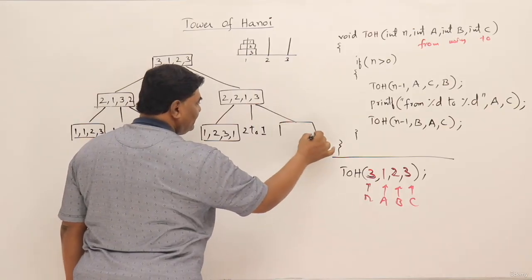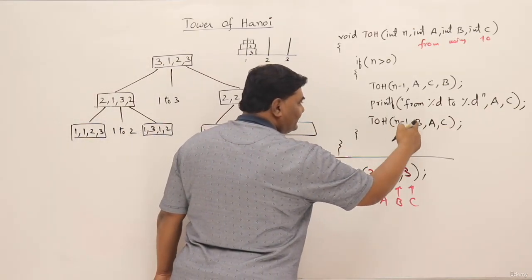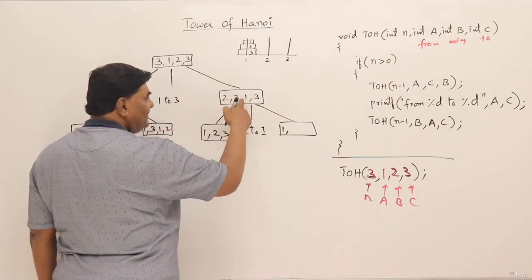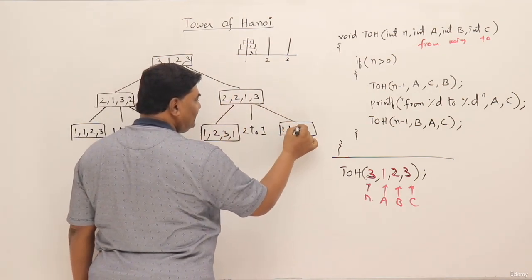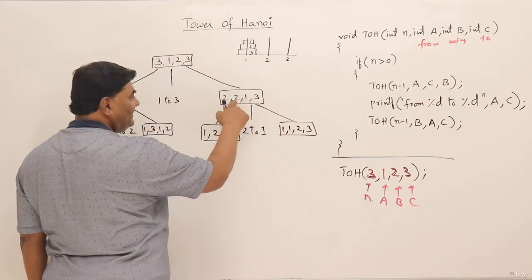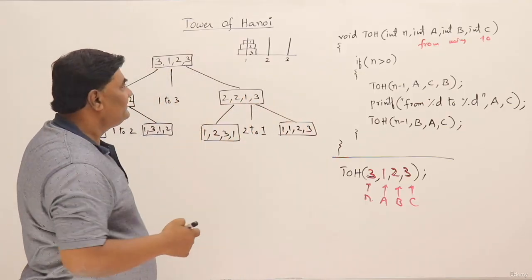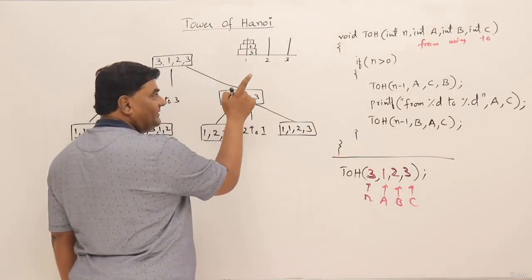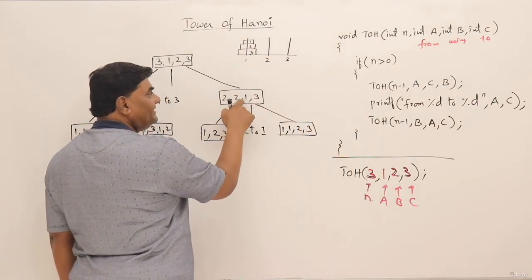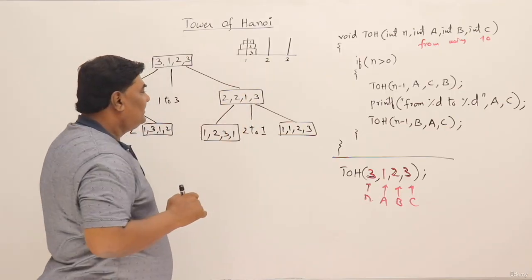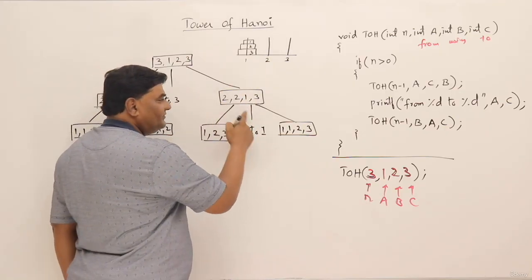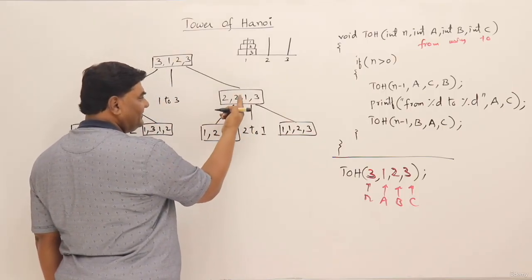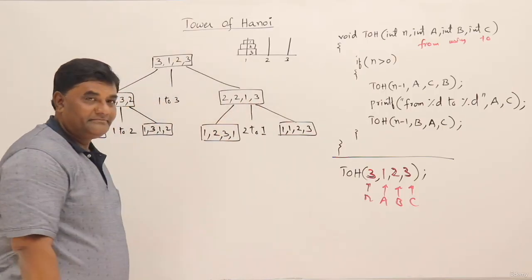Then third step, N minus 1, BAC. So 1, 2, 3, BAC. Middle one is B. As per the variable names, you see the variable names ABC. So this is A variable name and its value is 2 now. This variable name B and its value is 1 now. So we take the values of the variables. So this BAC are the variable names. This is B variable, this is A variable, and this is C variable. This is written.